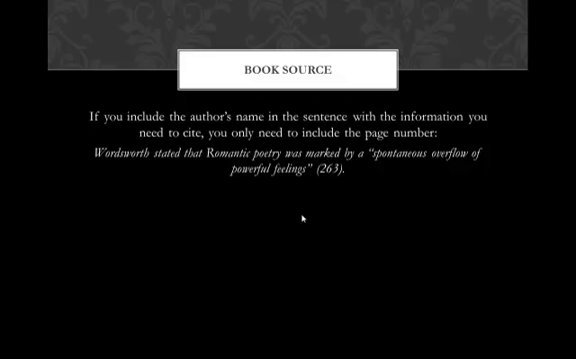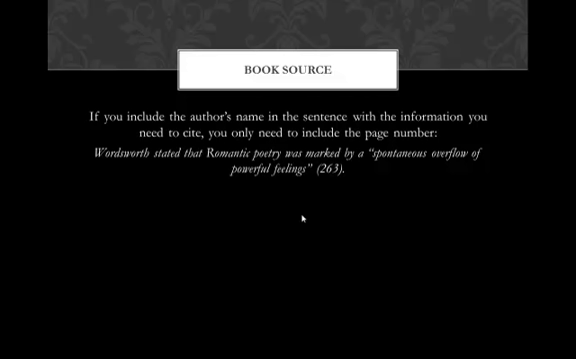A couple things I want you to notice. Number one, I have included the author in the sentence. That would be Wordsworth. So I do not need to include his name again in the parentheses, which is the citation. Notice that the quotation marks are used because this is a direct quote. If this were a paraphrase or summary, we would not need those quotation marks.